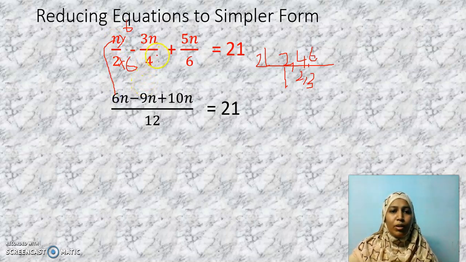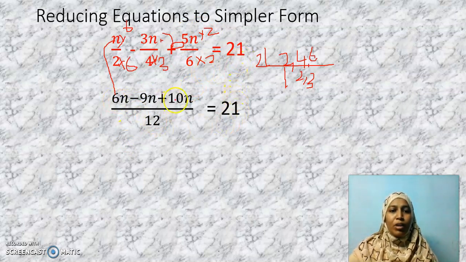Okay. Now what should be multiplied by 4 to get 12? Yes, it is 3. So I should multiply the numerator also by 3. So 3 3s are 9, 9n. So minus 9n. Now what should be multiplied by 6 to get 12? 2. So again I have to multiply by 2 in the numerator. So what will I get? 5 2s are 10, plus 10n. I have not disturbed the RHS.